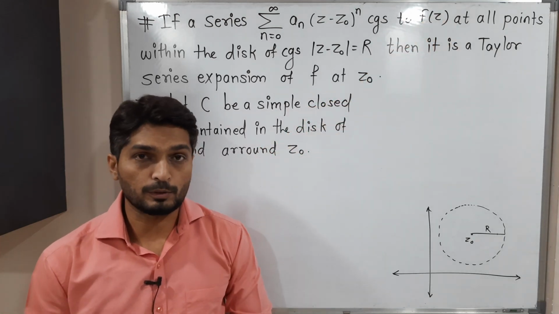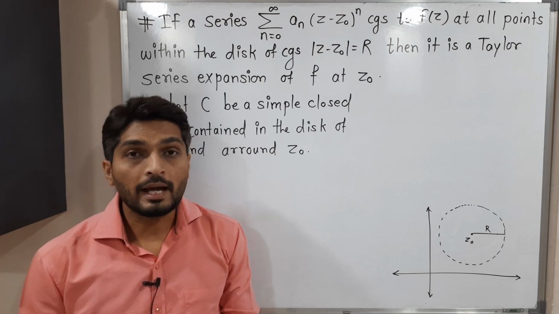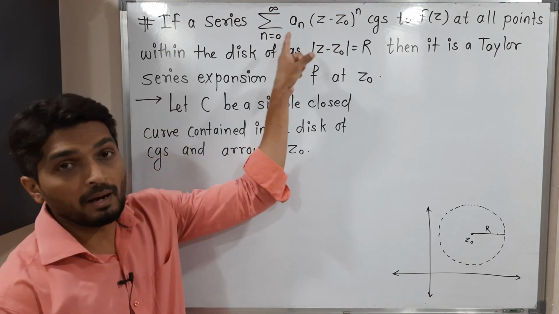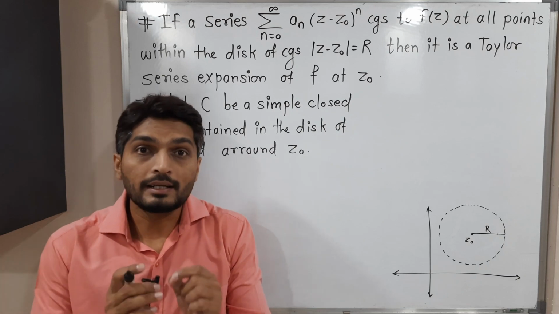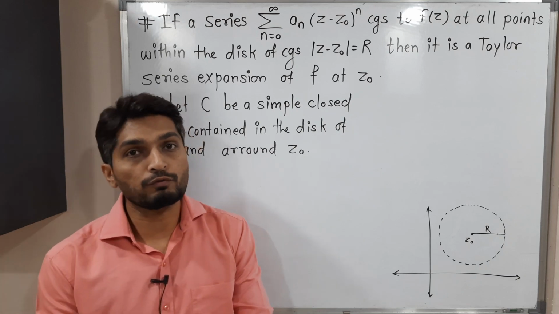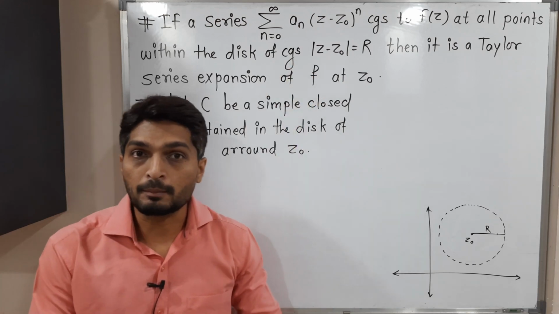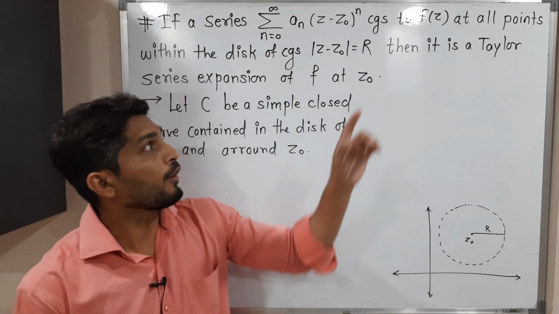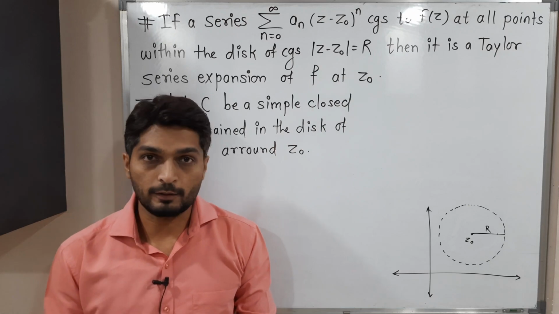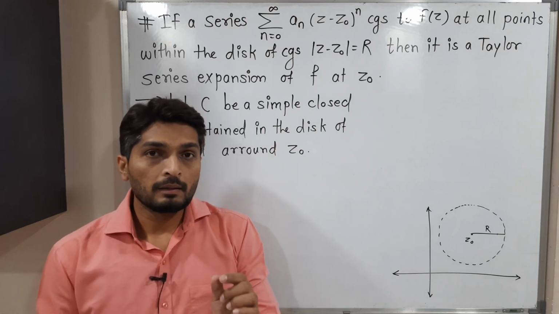This is the given information, and we have to prove that the power series is nothing but the Taylor series expansion of the same function f of z. Okay, we are going to prove that.